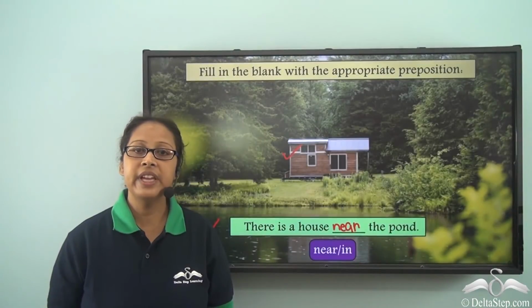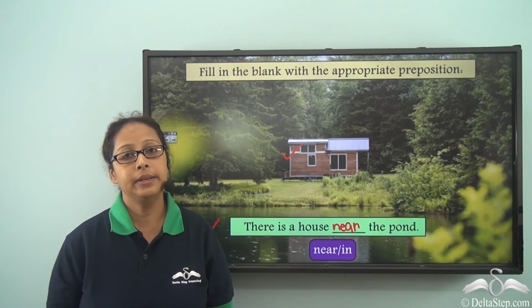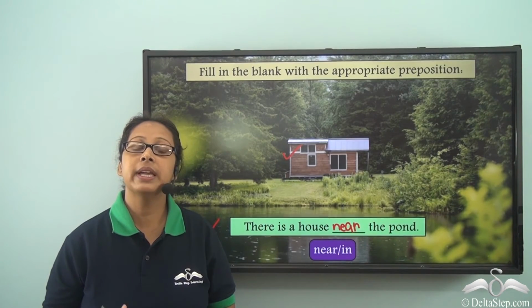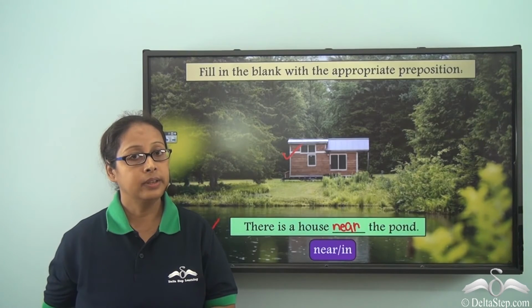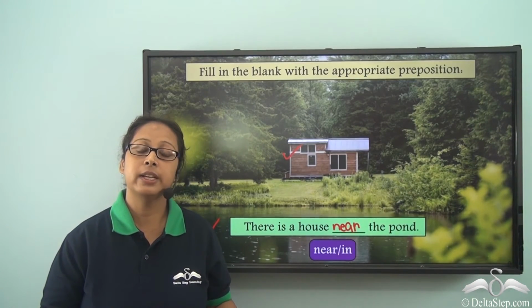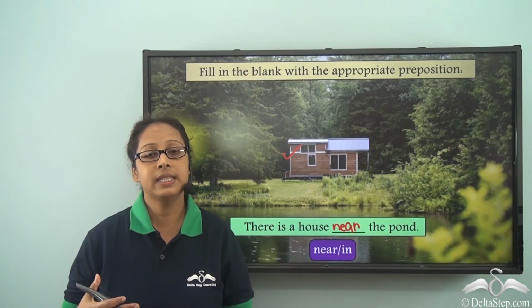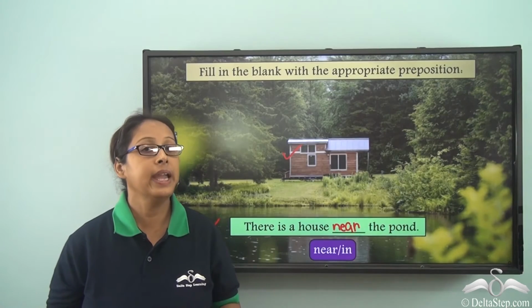So today we have learnt two new prepositions, by and near. When we talk about by, we mean something exact. Person is either on the right side or on the left side, or we are talking about next to. But when we say near, the person could be anywhere or the thing could be anywhere.